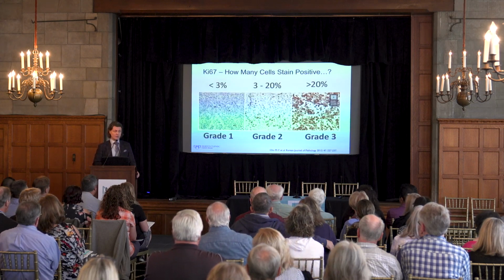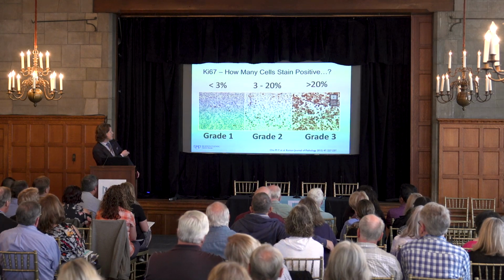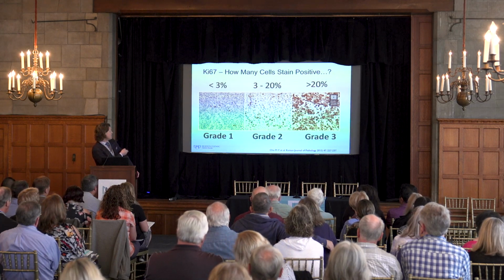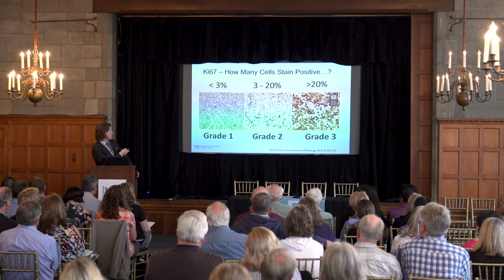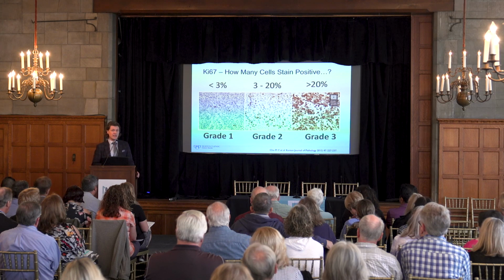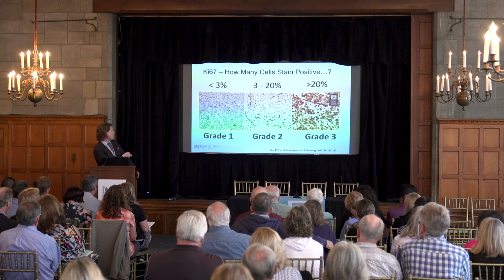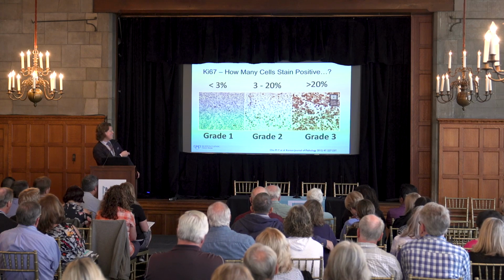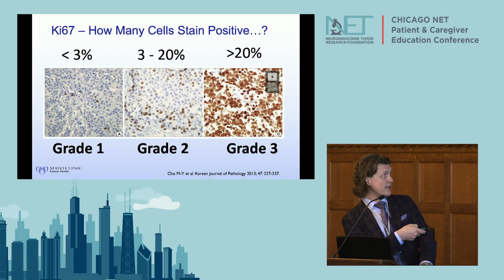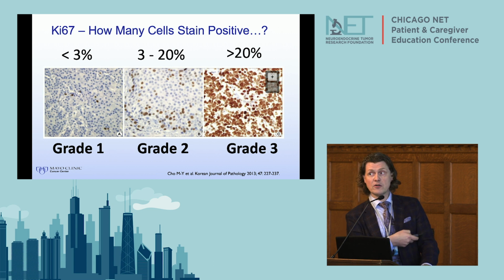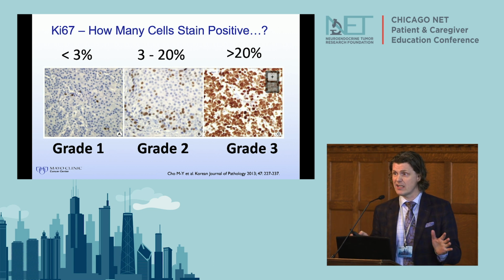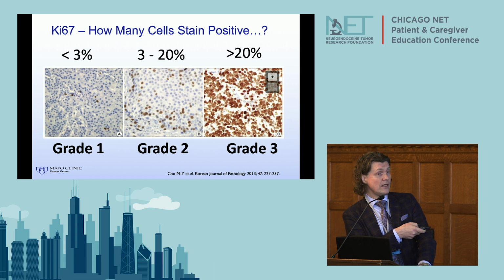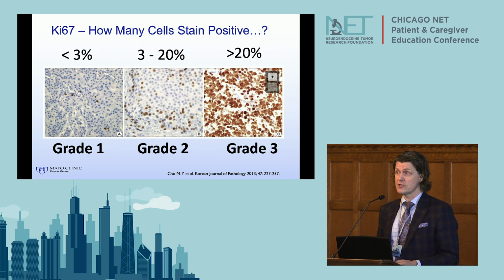So this is how it looks to the pathologist. If you look here on the left-hand side, this is a grade 1 tumor, less than 3% of the cells stain positive. You see that there are occasional little brown dots here. So this is fairly easy for us to call. And then grade 2, you can see that now up to 20% of them can be positive. So you can see that still a minority of them are dividing or replicating. You see all of those faint blue dots here. These are resting cells. They are not doing anything. They're just sitting there. And a grade 3, sometimes you can see that all of the cells are actively dividing. So those tend to be the most aggressive tumors.